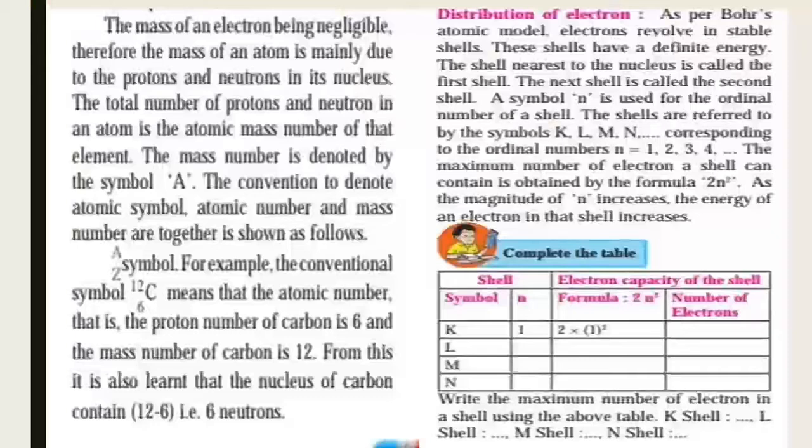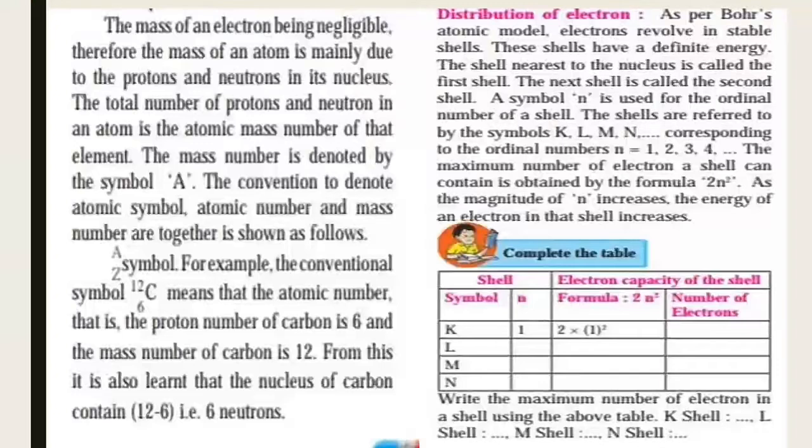With the help of the formula 2n², we can find the maximum number of electrons occupied in a given shell. For example, for the K shell, it is 2 into 1 square, that is 2.